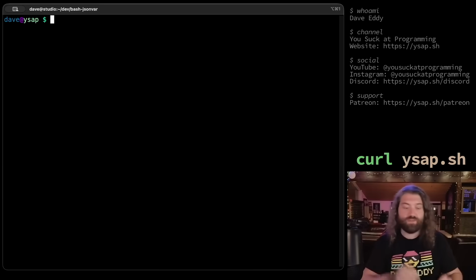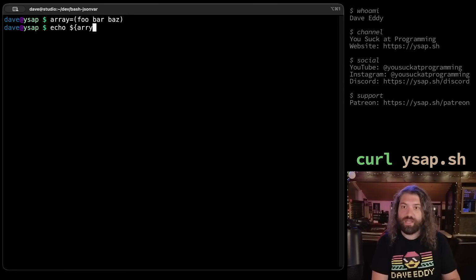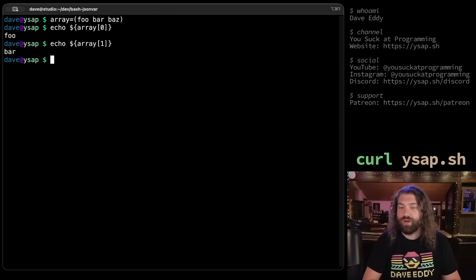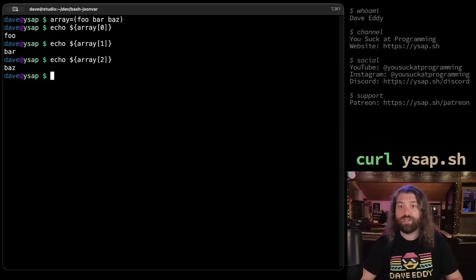First things first, if you don't know what I'm talking about, you can make an array in Bash. There's a couple different ways you can make it. I can literally just say array equals foo bar baz. And there we go, we've created an array. Let's print out the first element of the array, which is at spot 0. You do it like this and we get foo. Print out a 1, we get this. Print out like this, you get that. They're super straightforward. They're very easy to work with.